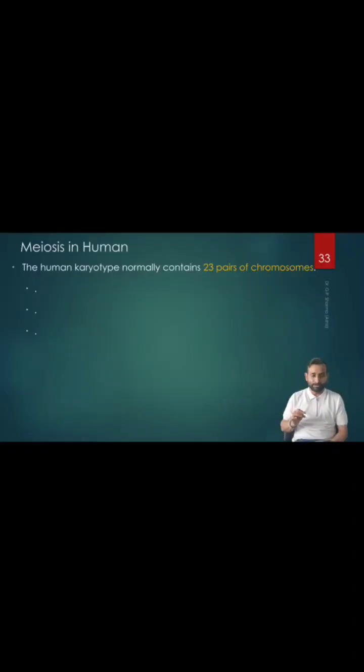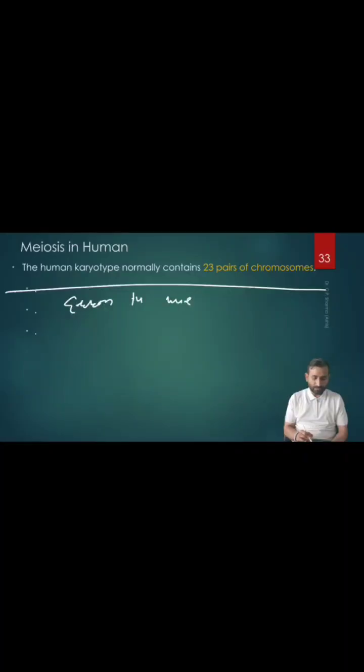This happens in human meiosis. Now, 2 points about the errors in meiosis 1. If there is an error in meiosis 1, what happens? The homologous chromosomes fail to separate.